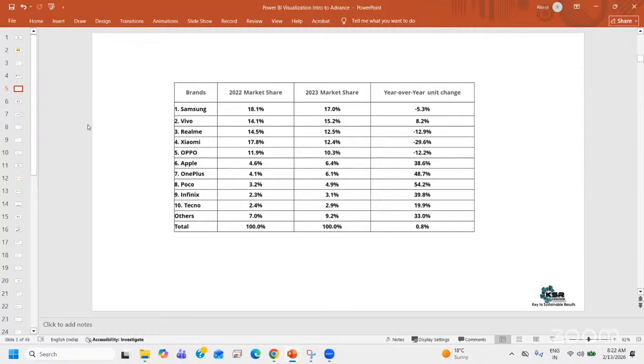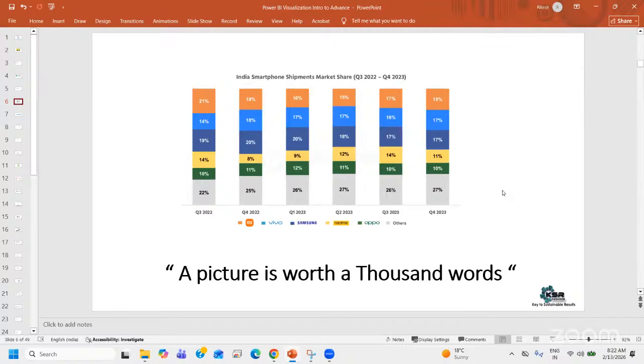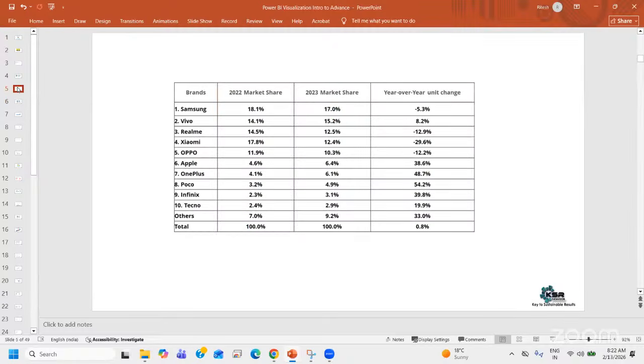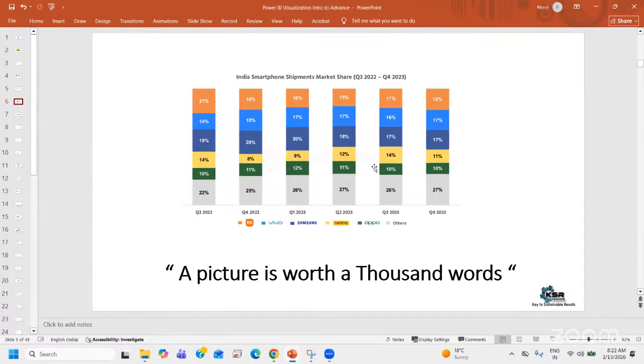But if I make it into a beautiful chart, now this chart is also part of Power BI. A picture is worth 1,000 words. Whatever information you might have written, it might be a small piece of information, it might be a very large table, a very large data set. But if you convert it into a visual, into a chart, that chart would give us more information, more understanding, because a picture is worth 1,000 words. You have 1,000 words, 2,000 words, 10,000 words, but if you have 2, 3 visuals, anyone can easily guess with those visuals rather than reading all that information.